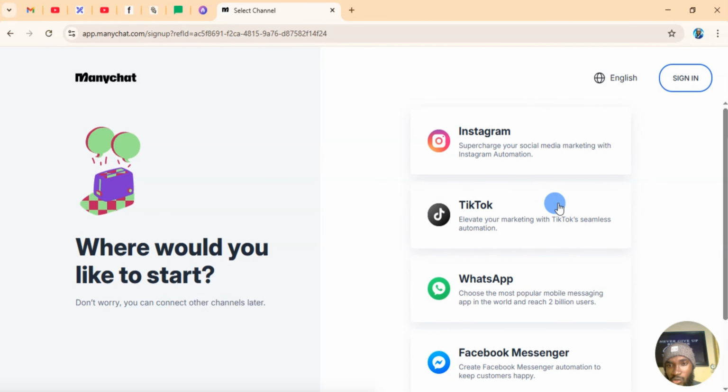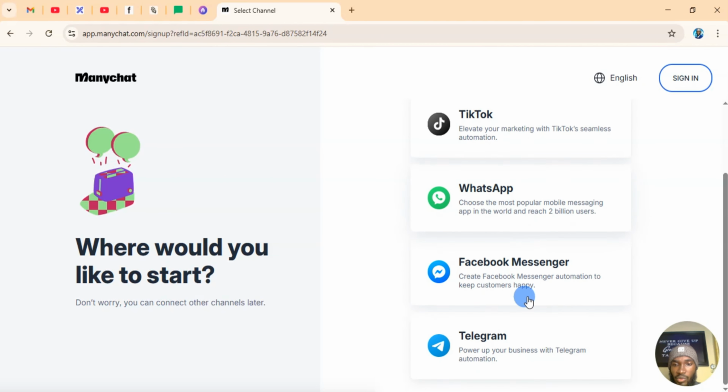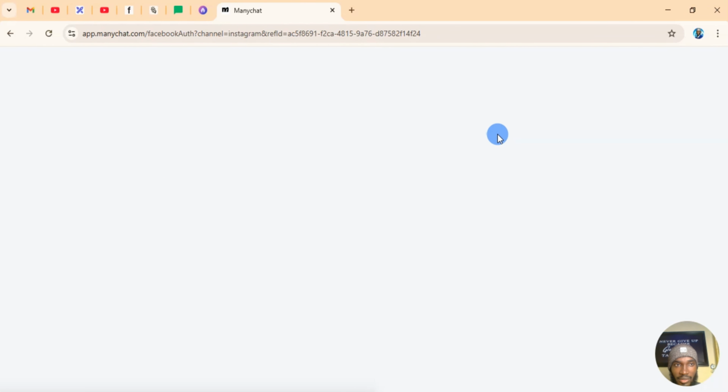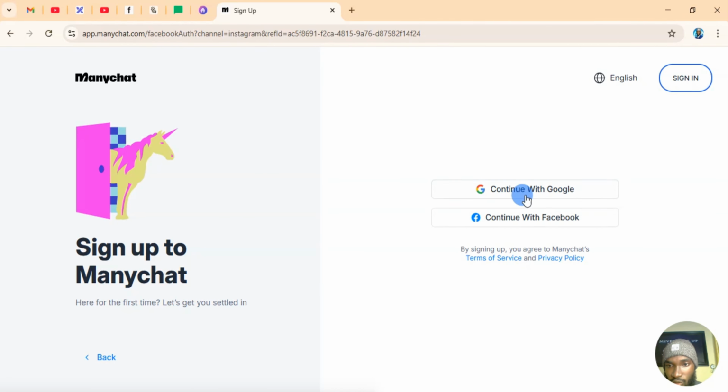So they first ask you where do you want to connect. So maybe you want to connect on Instagram. Let's say Instagram, for instance. But you can add other channels. You can always add other channels. But you just sign up. Let's say Instagram. Now you continue with either your Facebook account or with your Gmail.